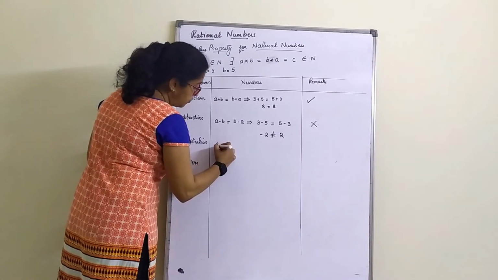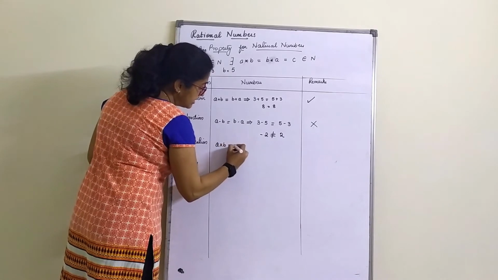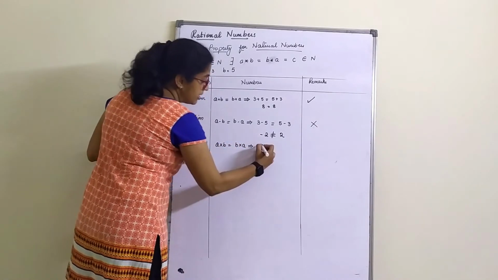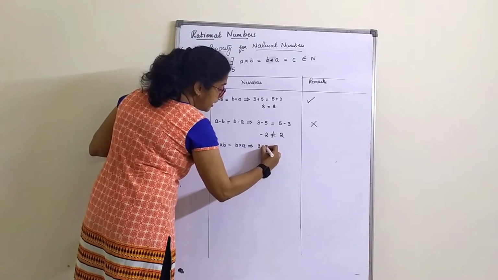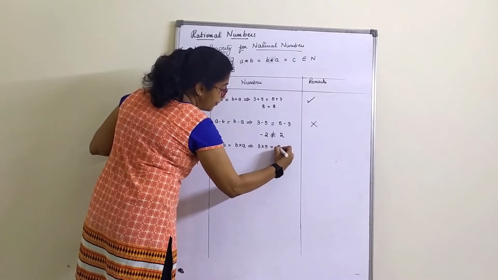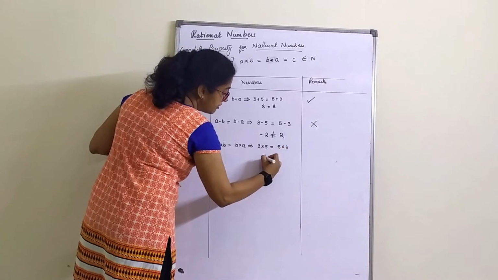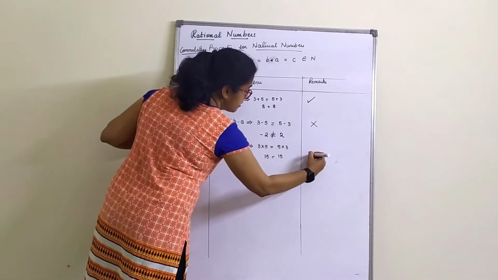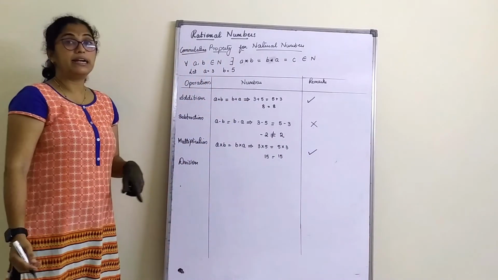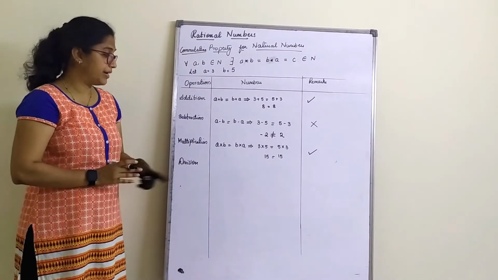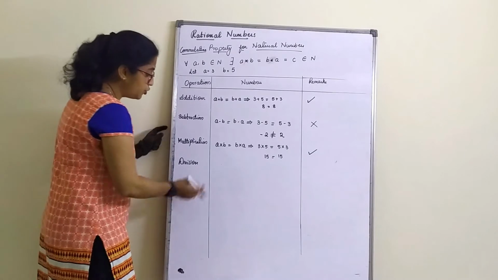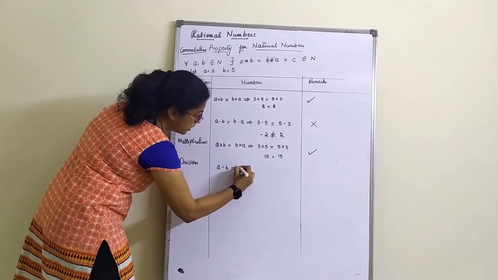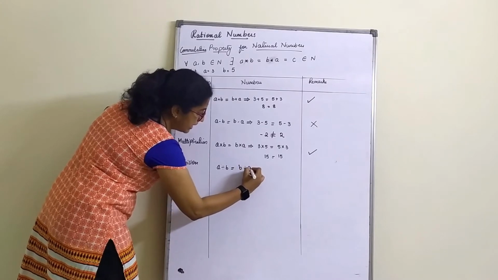Multiplication we'll check now. A into B is equal to B into A. This implies, A stands for 3, 3 into 5 should be equal to 5 into 3. So 3 5s is 15. That is equal to 15. Satisfies? Yes. Multiplication property satisfies. Let's quickly check with division. A divided by B should be equal to B divided by A.